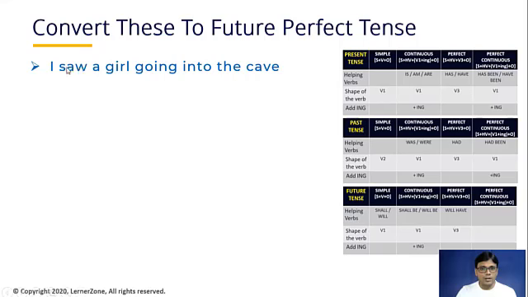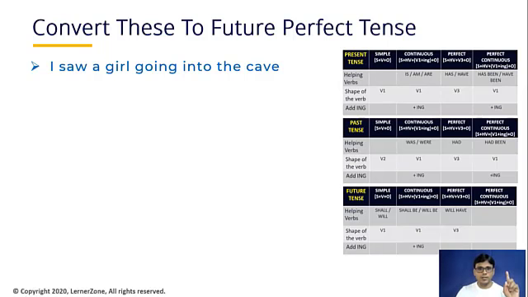I saw. I is a subject. Saw is the verb here. Saw is in which shape? Second shape of word. So in which tense has this sentence been written now? Past tense. Which past tense? Simple past tense. Correct. Simple past tense. So I saw a girl. If I have to close this part, going into the cave, I saw a girl. If the sentence is only this much, I saw a girl, that makes sense, right? Yes. That's a complete sentence. So that is in simple past tense.